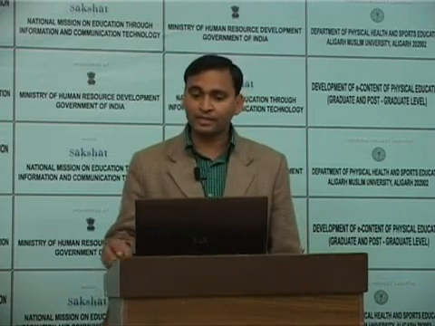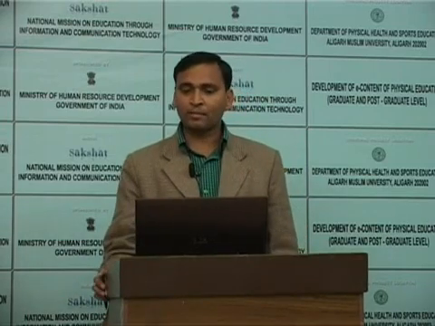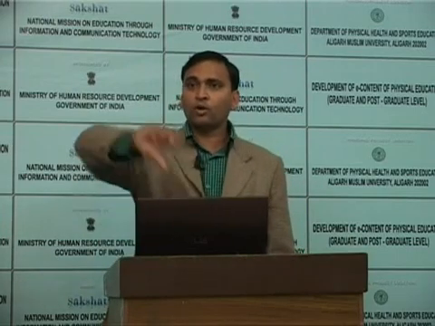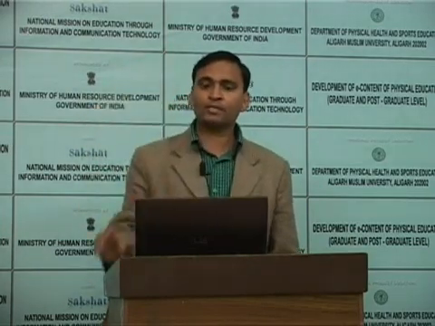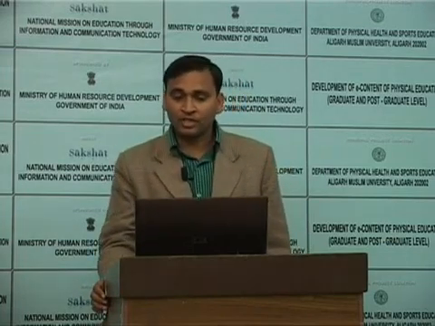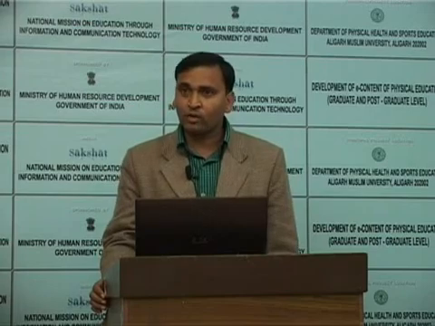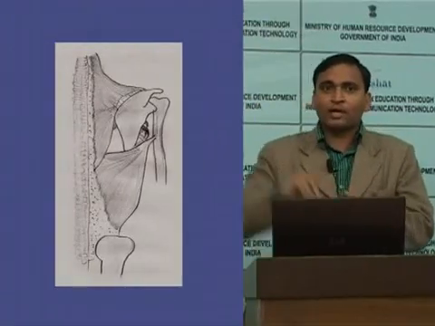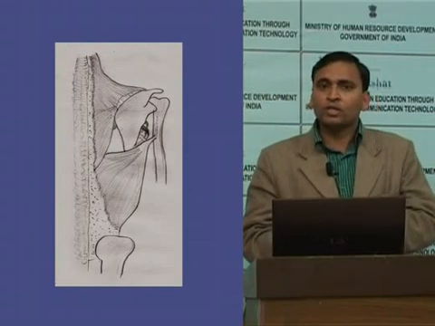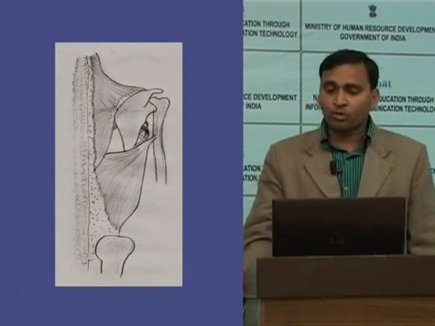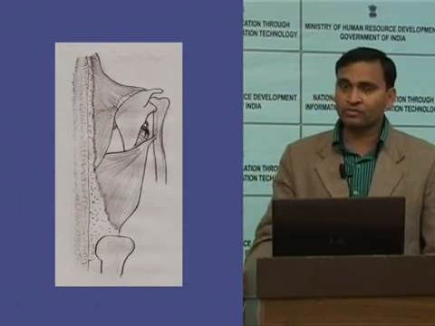I would like to repeat it again. The latissimus dorsi muscle arises from a wide aponeurosis. It means a group of bundles of muscle are originating from the thoracolumbar fascia. The thoracic and lumbar muscles are covered by a fascia known as the thoracolumbar fascia, from the spinous process of the lower 6 thoracic vertebrae.